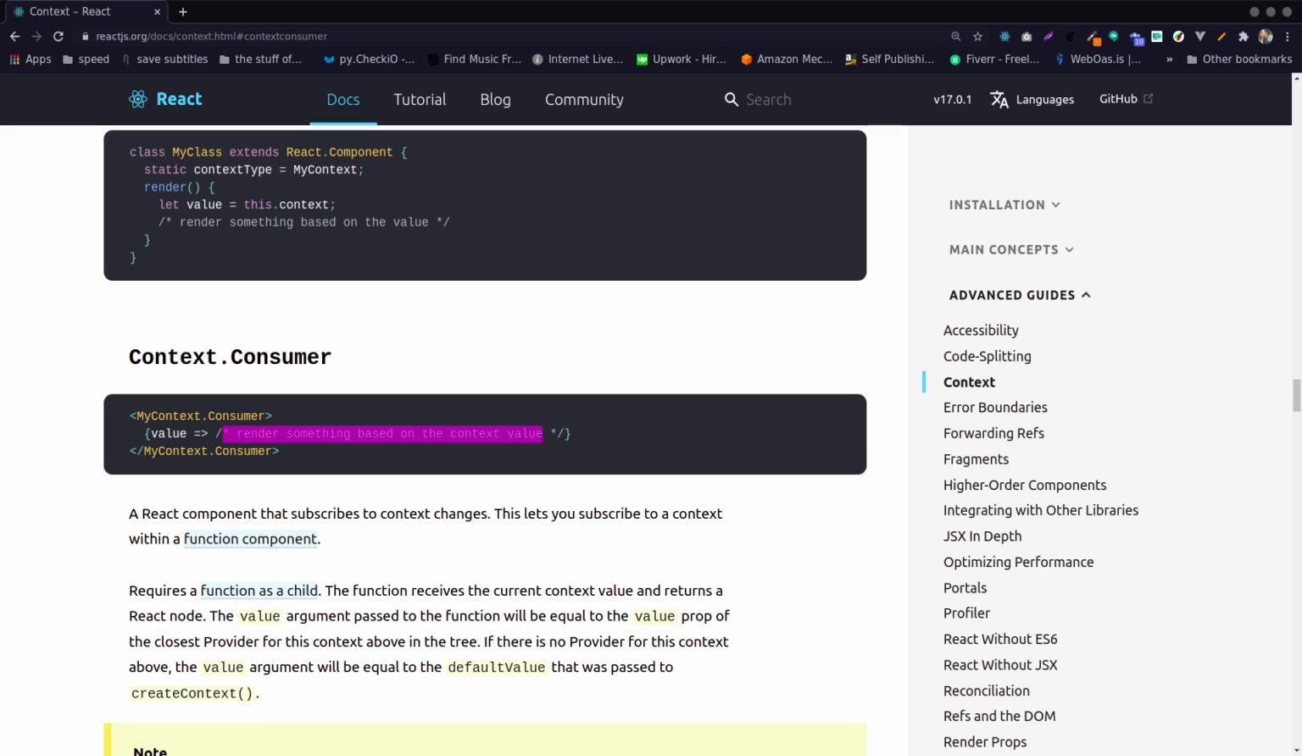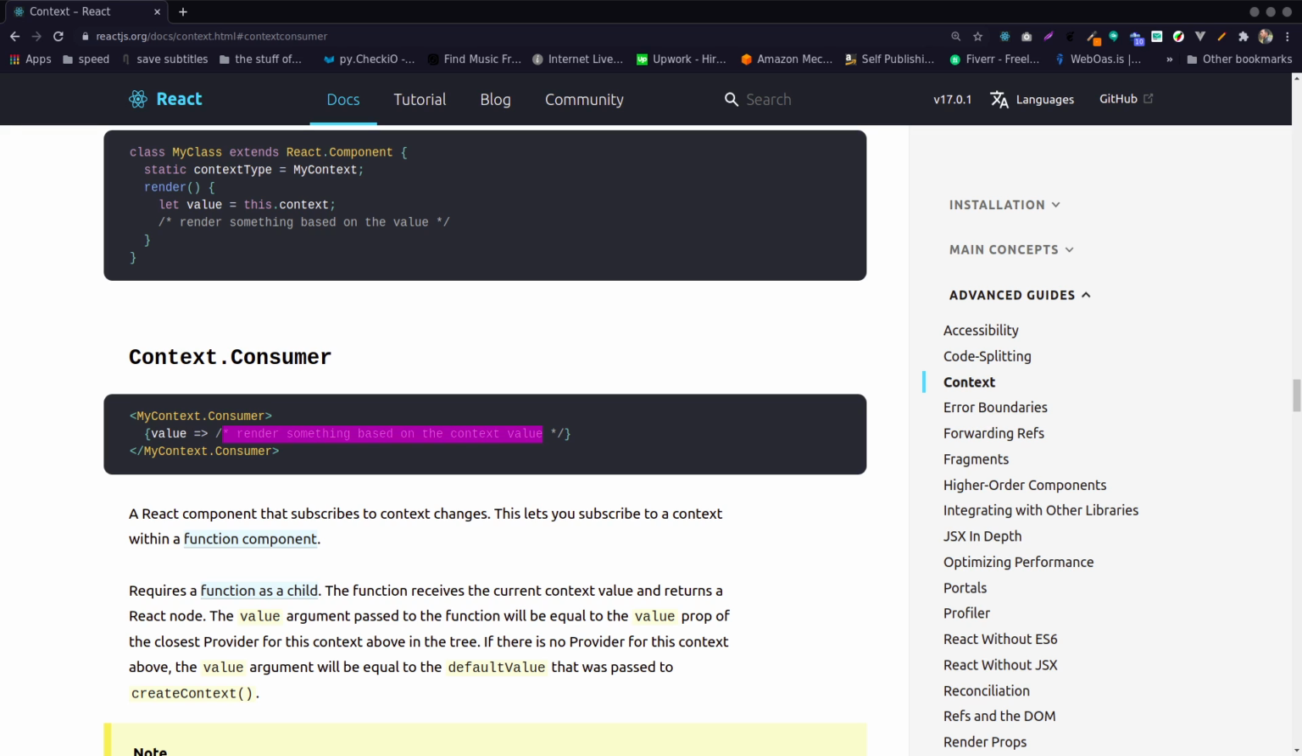Put up the React context documentation, and then I'm going to look at the context consumer. The context consumer allows us to subscribe to the context, or connects the provider and the subscriber. The provider and the consumer. So if you want to use the useContext hook, you can always use the consumer. And it's quite straightforward.